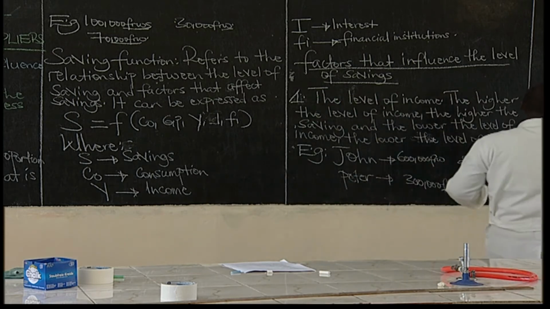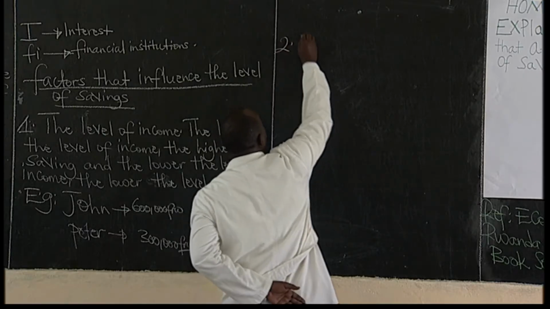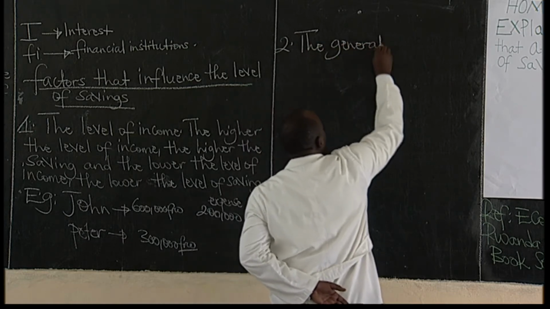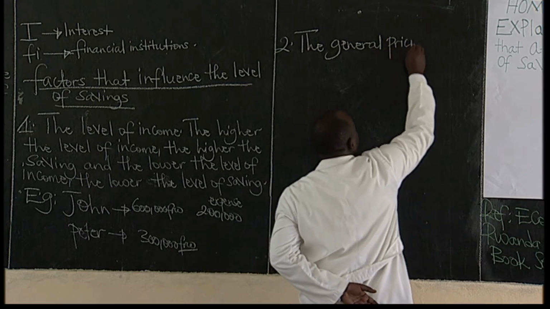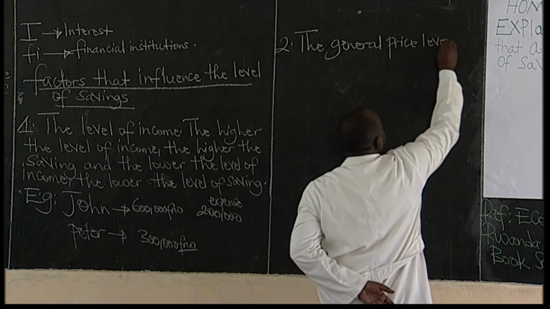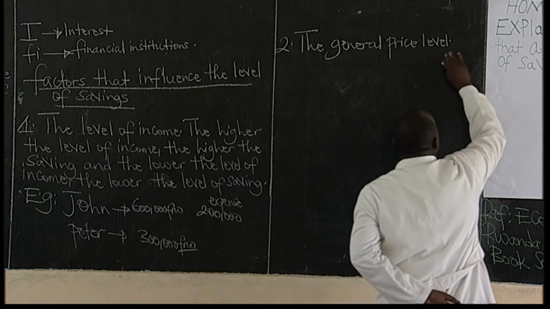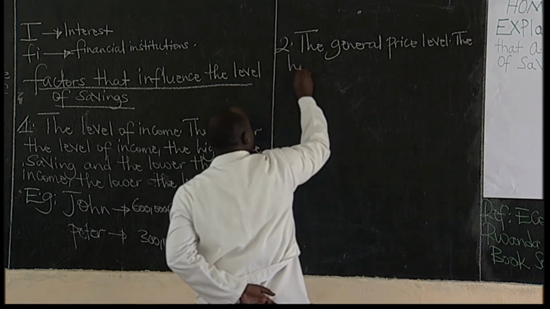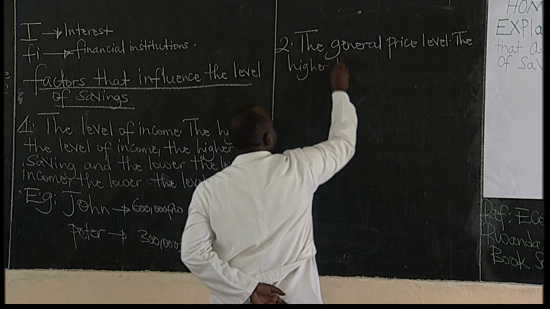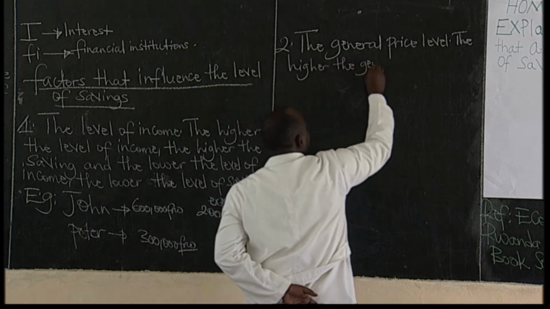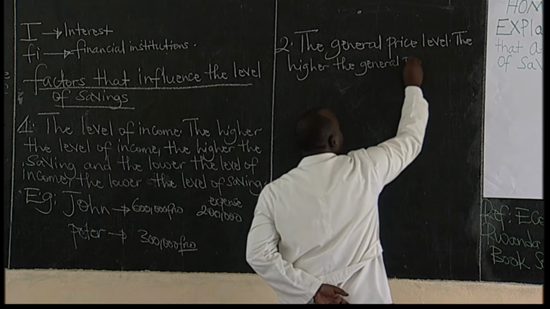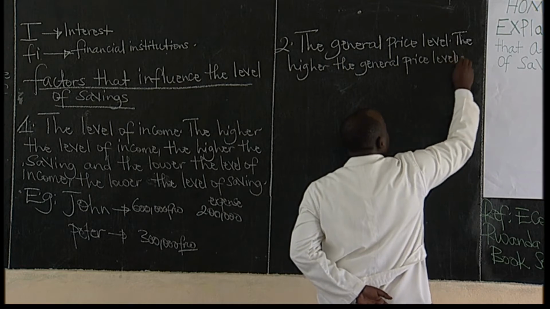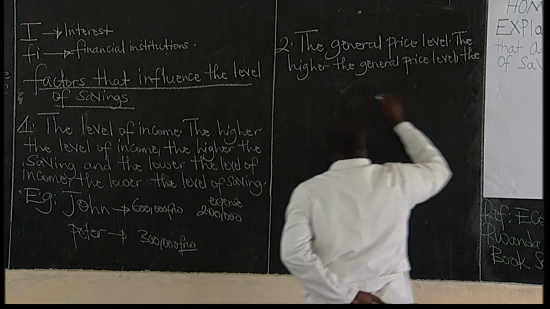Now, the second factor that affects the level of saving, the general price level. The higher the general price level, the lower the level of saving.